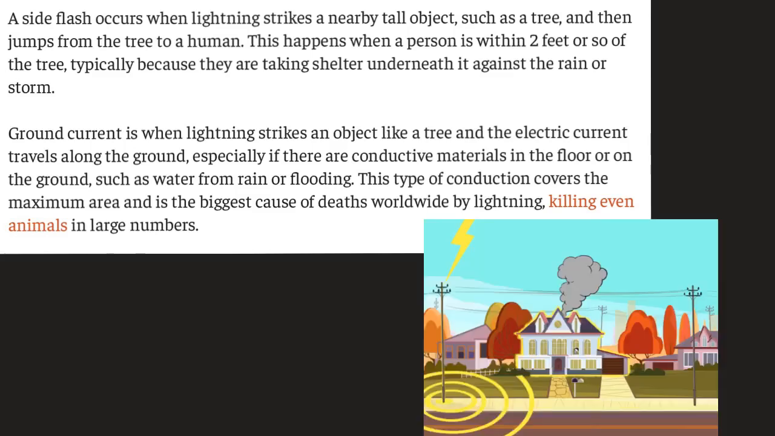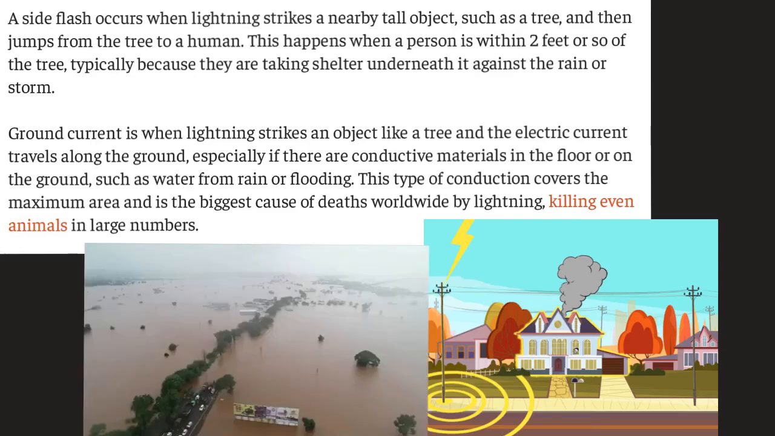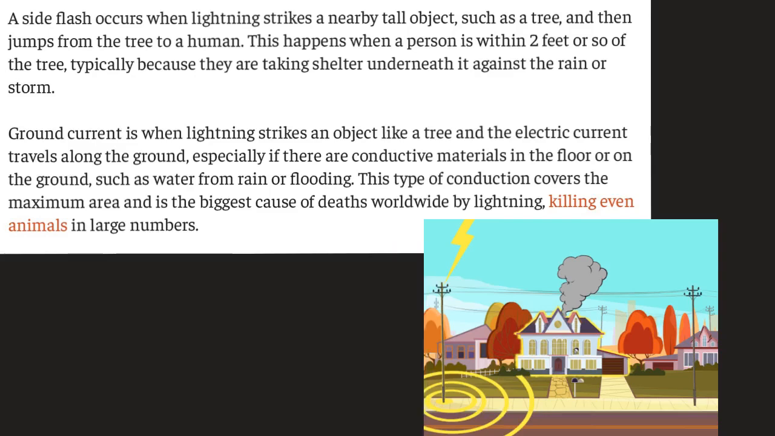And the second way in which a lightning can strike human beings or animals is through ground current. It happens when lightning strikes an object like a tree and the electrical current travels along the ground. This happens when there are conductive materials in the floor or on the ground, such as water from rain or flooding. Please note, this type of conduction covers the maximum area and is also the biggest cause of deaths worldwide by lightning. And it is the ground current which usually kills hundreds of animals during a lightning strike in open fields.